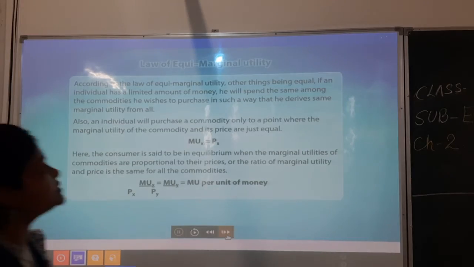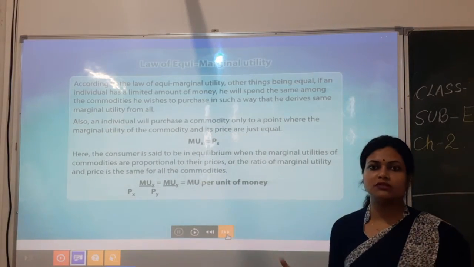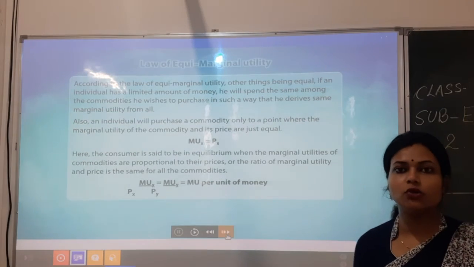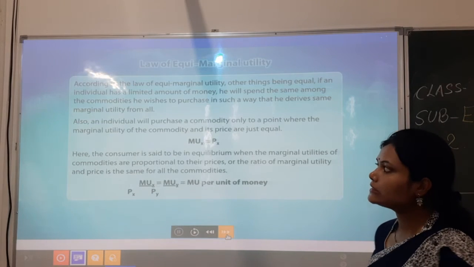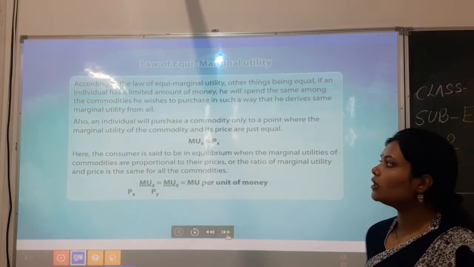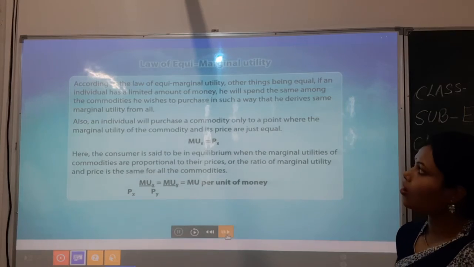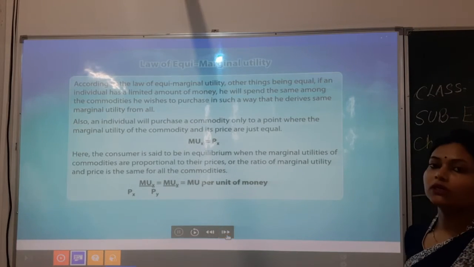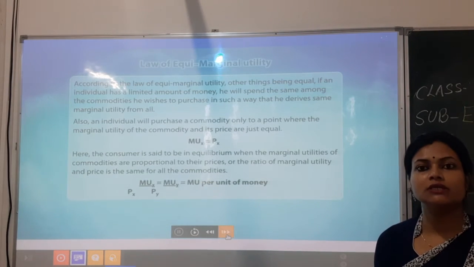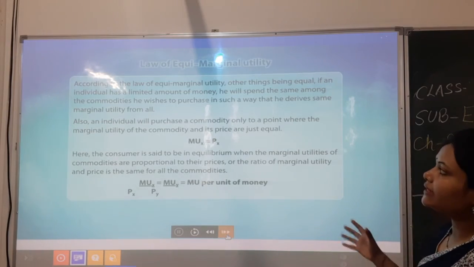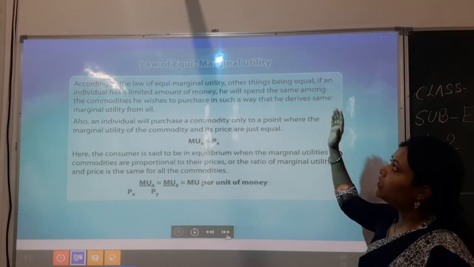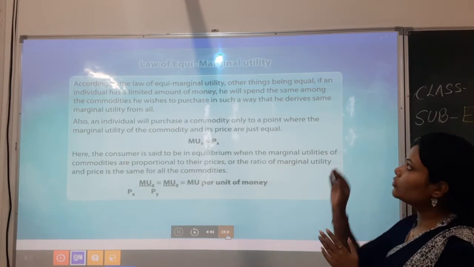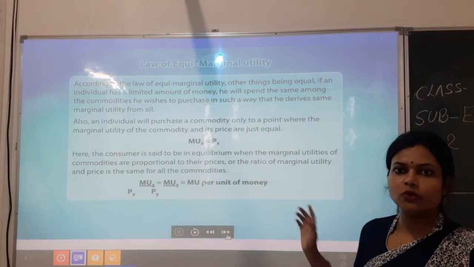Okay, now the new concept, the new law which we have to discuss here is the law of equimarginal utility. So you have to understand this concept also. This is now a different law. It is saying that according to this law of equimarginal utility, other things being equal. First of all, this phrase 'other things being equal' means what? That the determinants, the factors which drive the marginal utility, will all remain constant. That all will remain equal. That is what it is saying here.